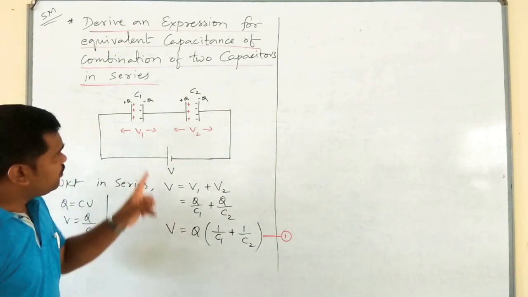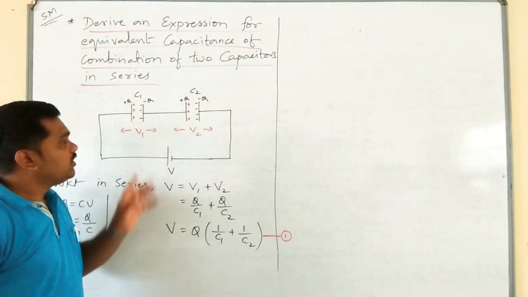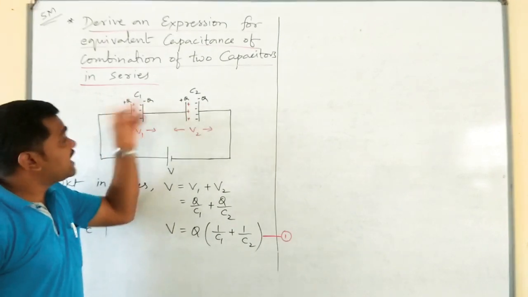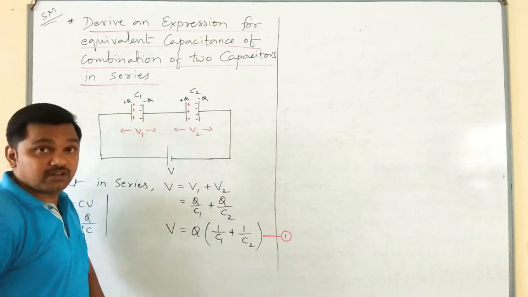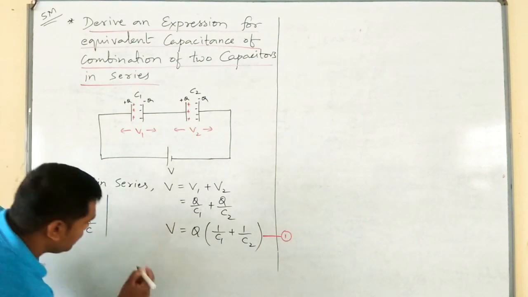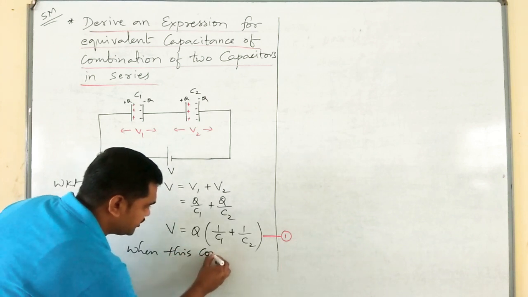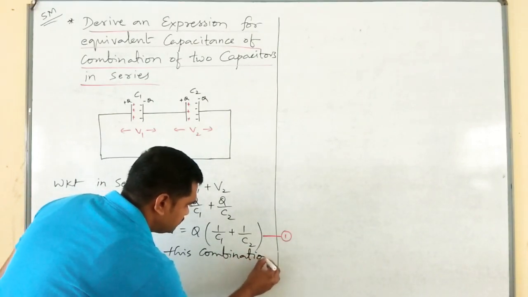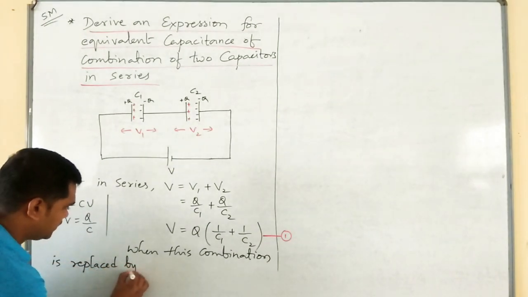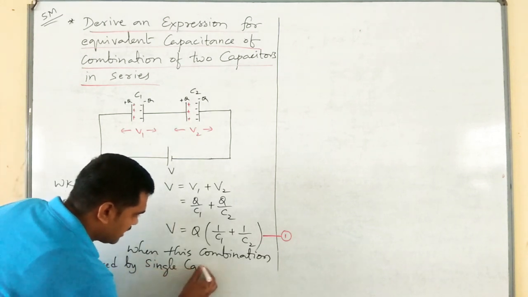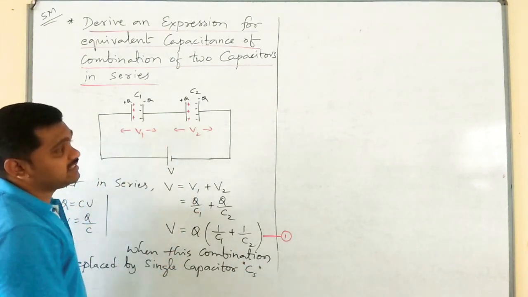That sentence says that when this combination of two capacitors is replaced by a single capacitor, CS, which stores the same charge at the same potential difference. CS refers to capacitors in series.